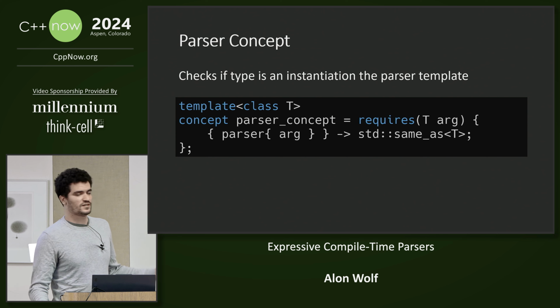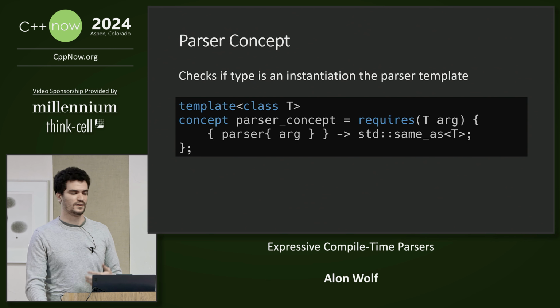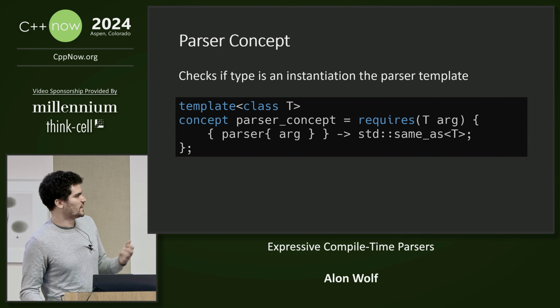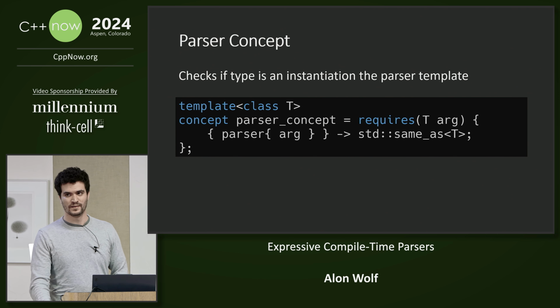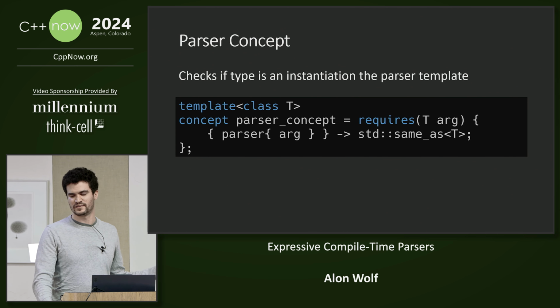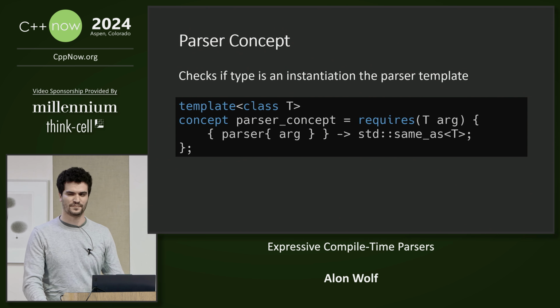We can create a concept that checks if a type is an instantiation of the parser template by trying to construct a parser from the concept argument and checking if they have the same type. It is a useful trick for checking if a type is an instantiation of a certain template, but it will only work if it has a copy constructor.